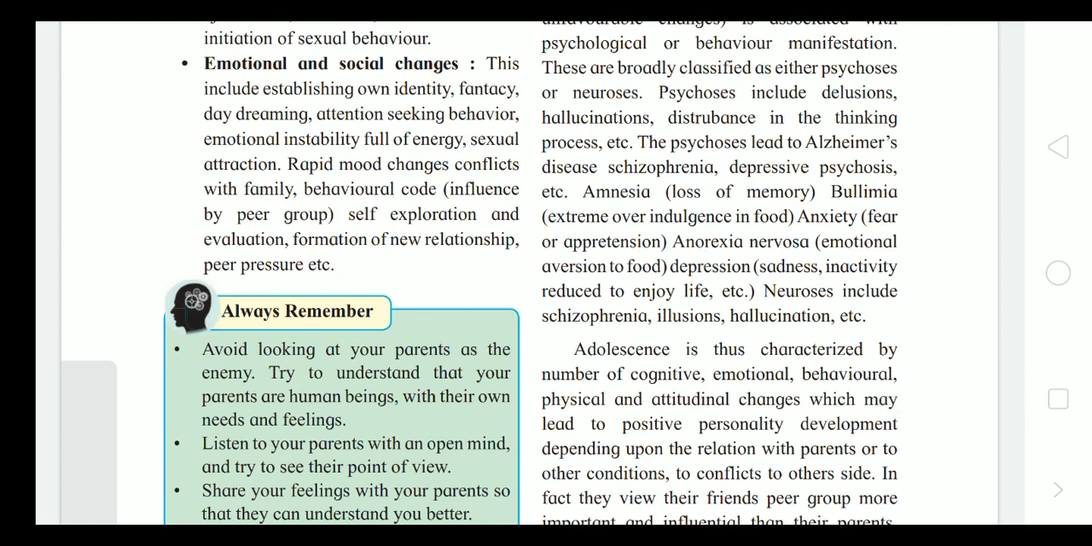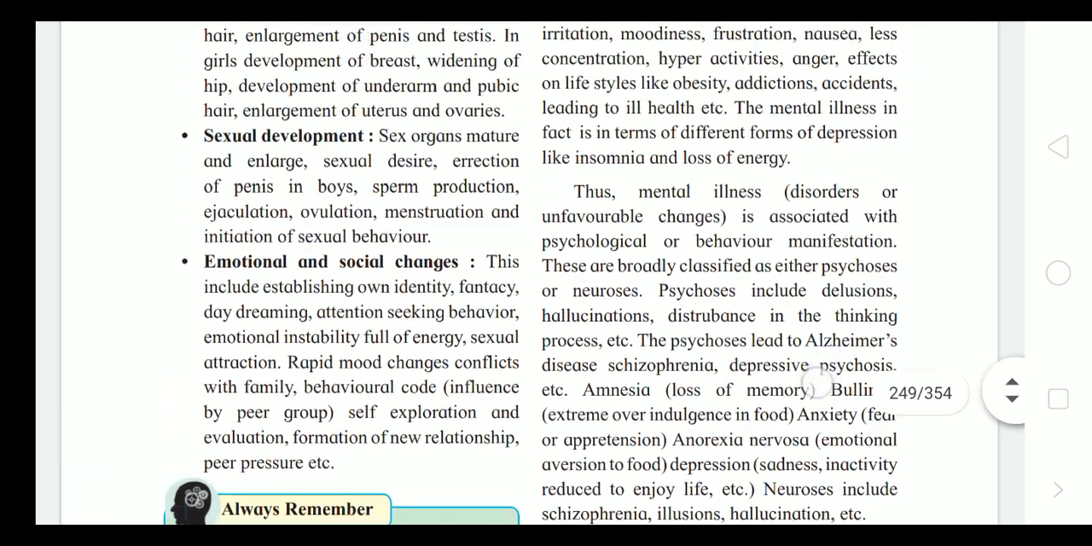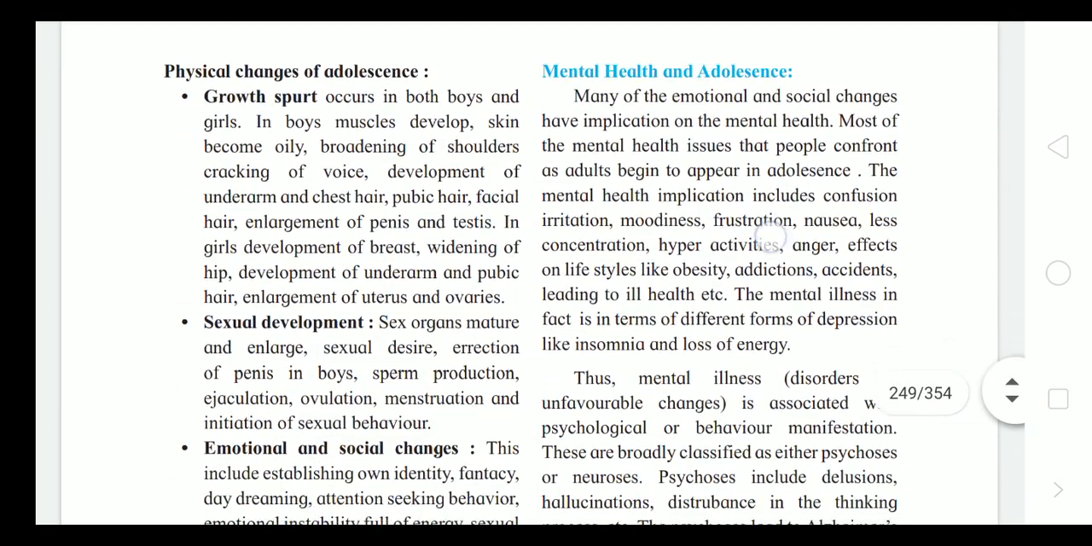Emotional and social changes include establishing own identity, fantasy, daydreaming, attention seeking behavior, sexual attraction, rapid mood changes, conflicts with parents and family, behavioral code, self exploration, evaluation, formation of new relationships, and peer pressure, etc.